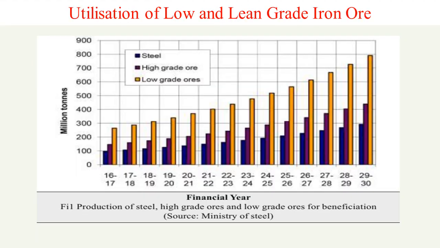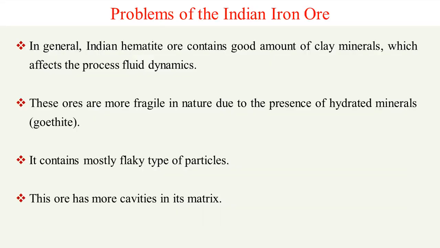Now going to the next slide, it is utilization of low and lean grade iron ore. This is the plan by the Ministry of Steel: we have to produce around 300 million tons of steel by utilizing 800 million tons of low grade iron ores.